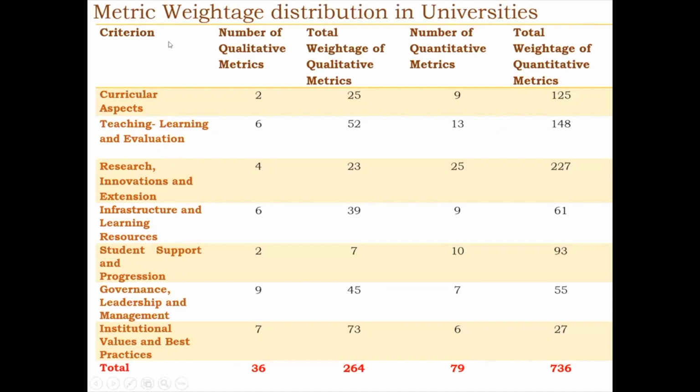Suppose for first criteria, there are 2 qualitative, 6 for second, 4 for third, for fourth criteria 6, 2, then 9, then 7, and the weightages are also given out. The same way quantitative metrics for each criteria and the weightage. And overall, we have 36 qualitative metrics, the total weightage 264, and for quantitative metrics 79, and the weightage is 736. Clubbing all, it will come to 1000.